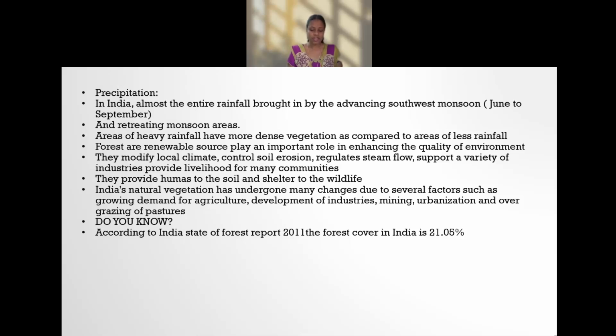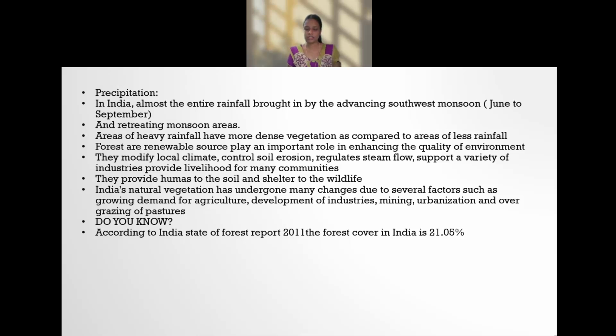Do you know, a very large ecosystem on land having a distinct type of vegetation and animal life is called a biome. Biomes are identified on the basis of their plants. So in the next class, I am going to explain what kind of vegetation is there in our country. It has been classified into five types. One by one, you are going to learn their characteristics in the next class.